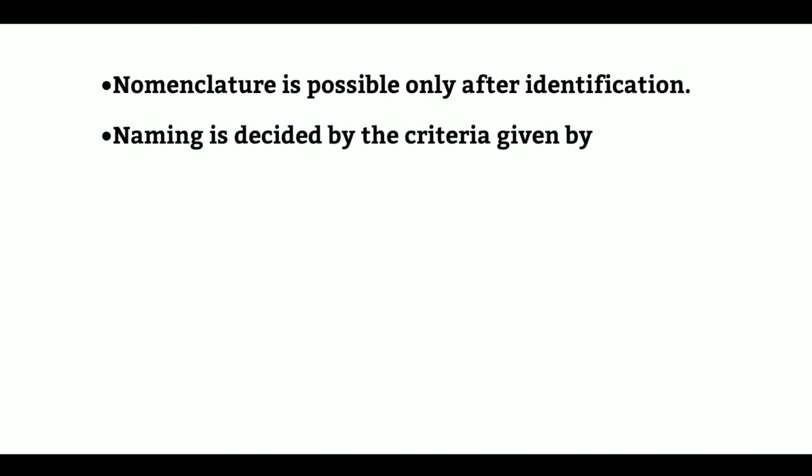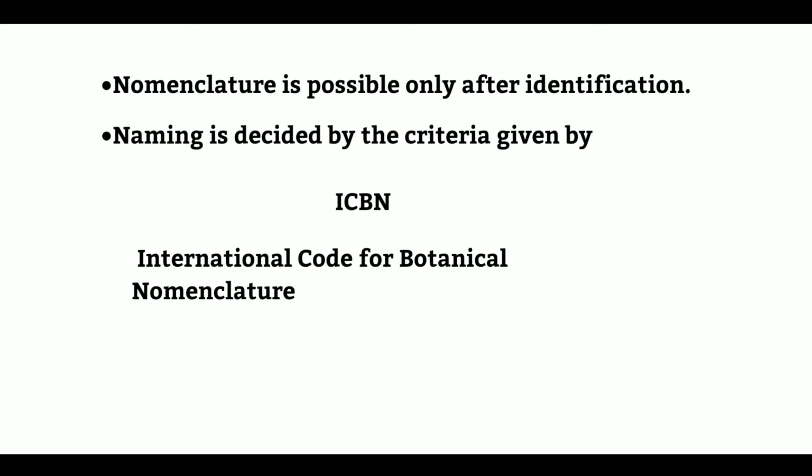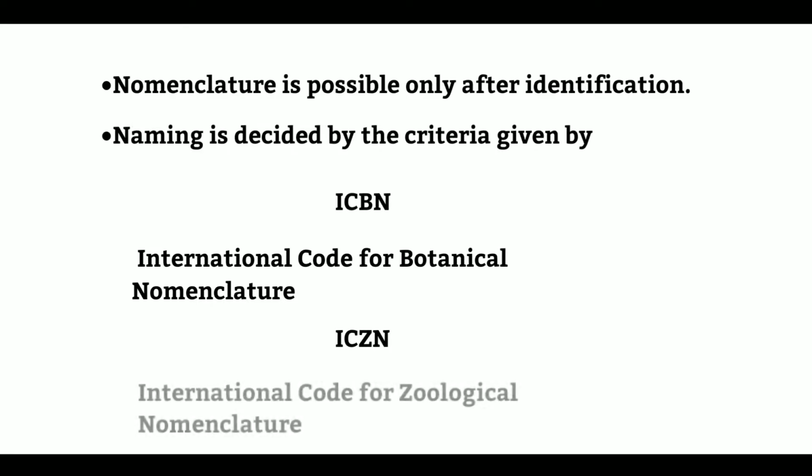Naming or nomenclature is decided by the criteria given by ICBN, that is International Code for Botanical Nomenclature, and ICZN, that is International Code for Zoological Nomenclature. Scientific name ensures that each organism has only one name.